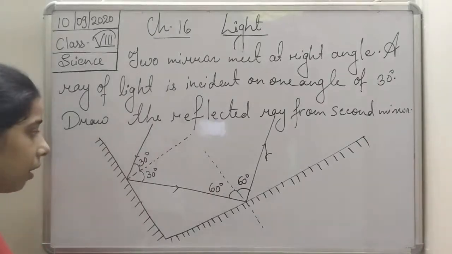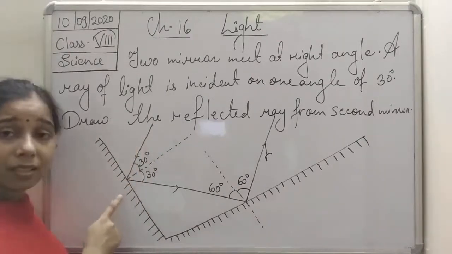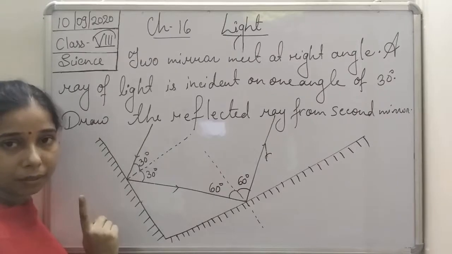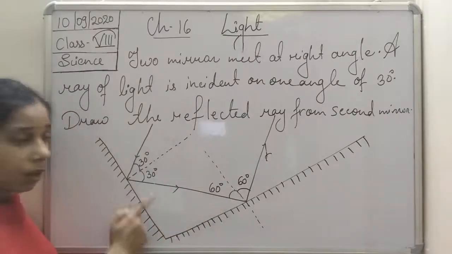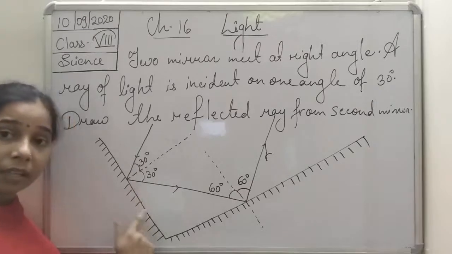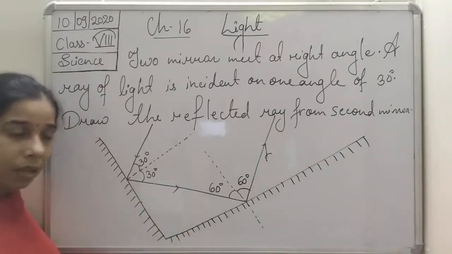So from 30 degrees it strikes the first plane mirror, which is kept at 90 degrees to the second, and it gets reflected at 30 degrees as well.